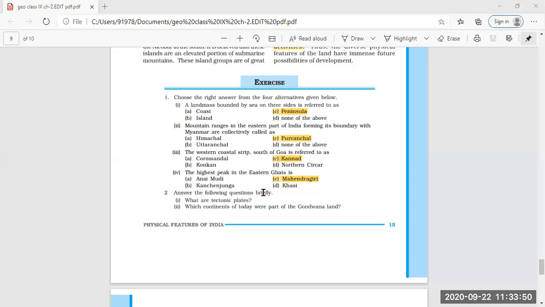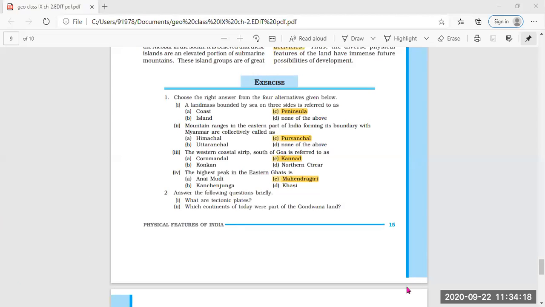I'm not able to see who has raised the hands up. Unmute yourself and answer. Who can answer? Ma'am, the continents which were part of the Gondwana land were India, Australia, South Africa, South America, and Antarctica.